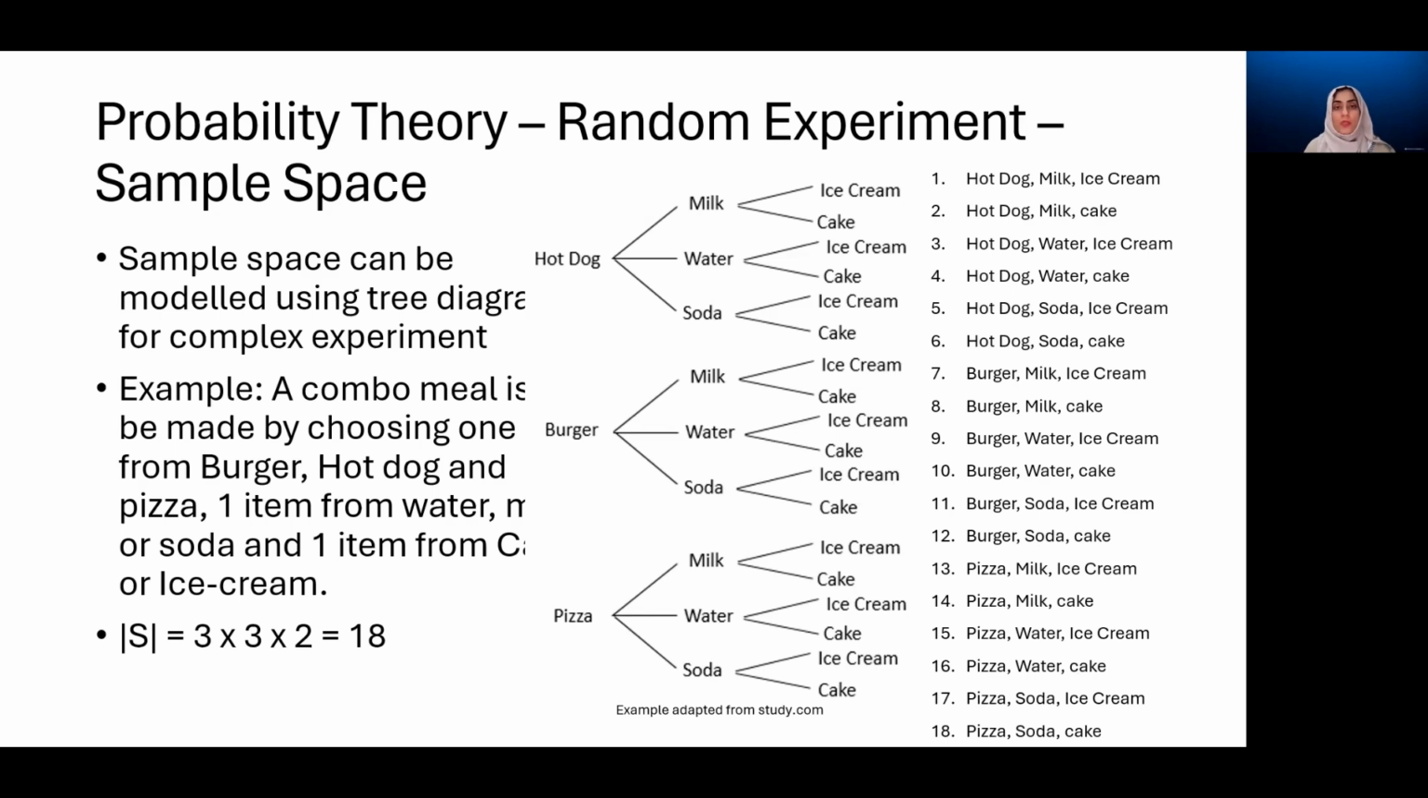So if you have a complex experiment which has stages in which the items are to be combined, then you may draw a tree diagram so that you do not miss out on any of the possible outcomes.